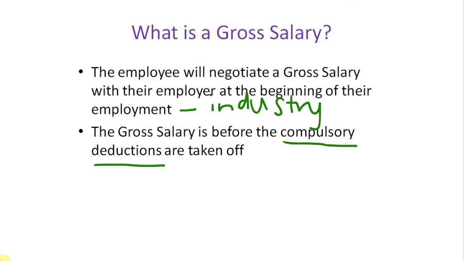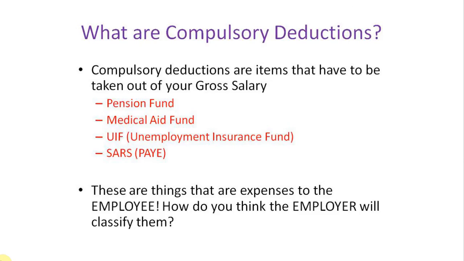So we do have some compulsory deductions. Some deductions can be added on to those if the employee wants it to, but there are some compulsory ones. Now we're going to look at what these compulsory deductions are. The compulsory deductions are items that have to be taken out of our gross salary.